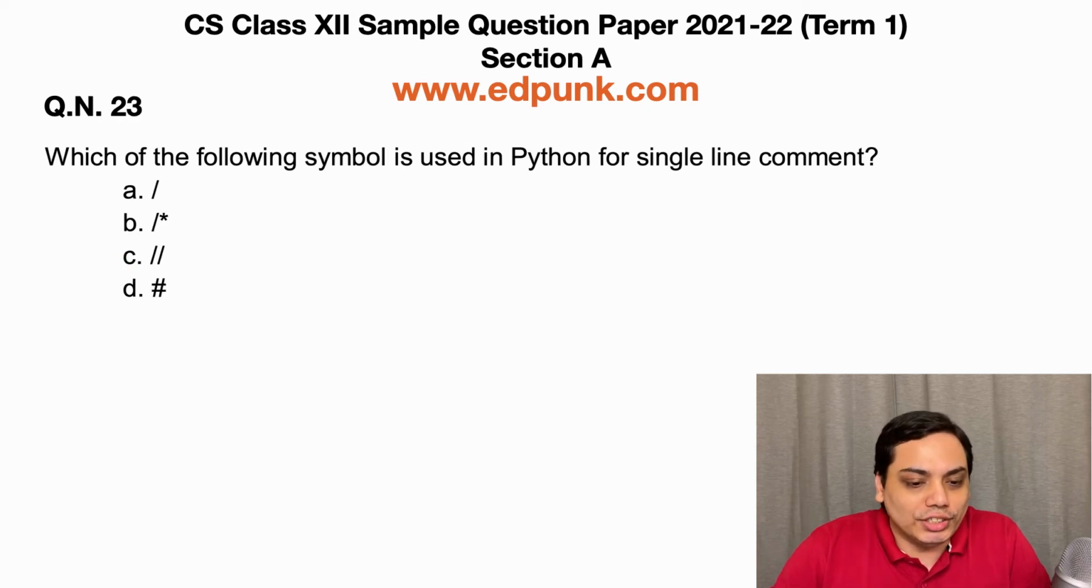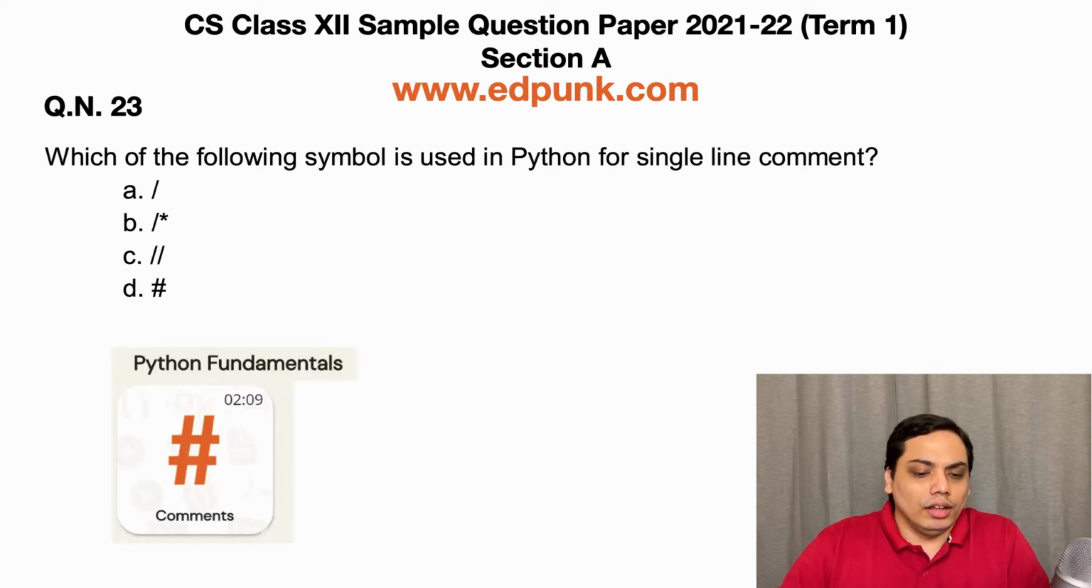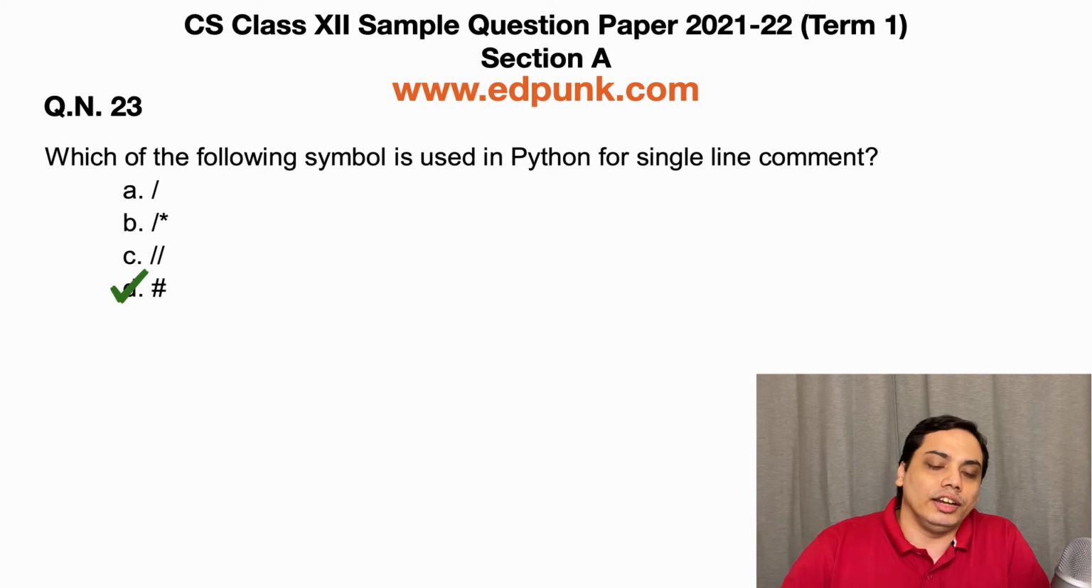Moving on to the next question. Which of the following symbol is used in Python for single line comment? Option A, division sign. Option B, division followed by asterisk sign. Option C, double division sign. And option D, hash sign. Now the hash symbol is used to denote the beginning of a single line comment. So the correct answer is option D.